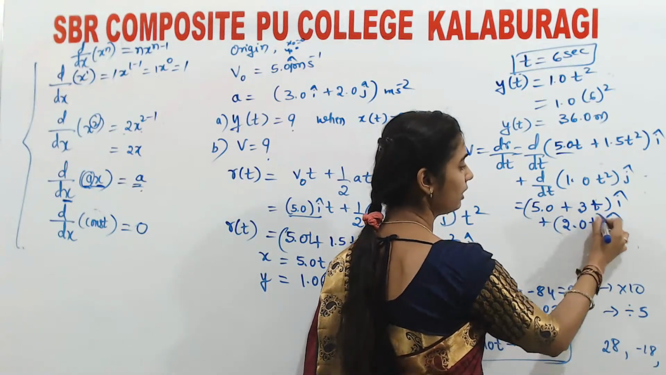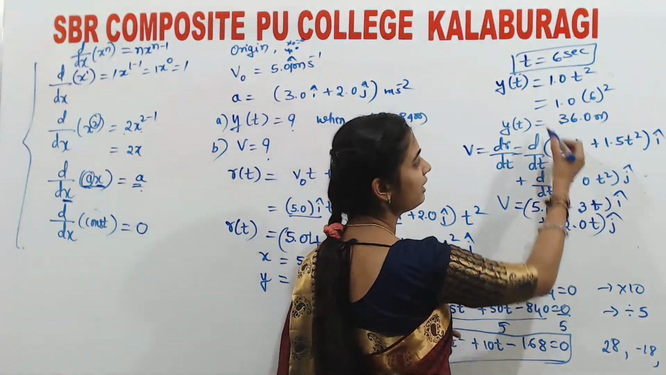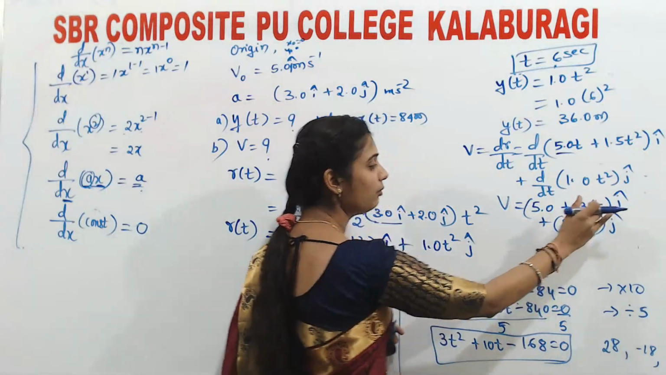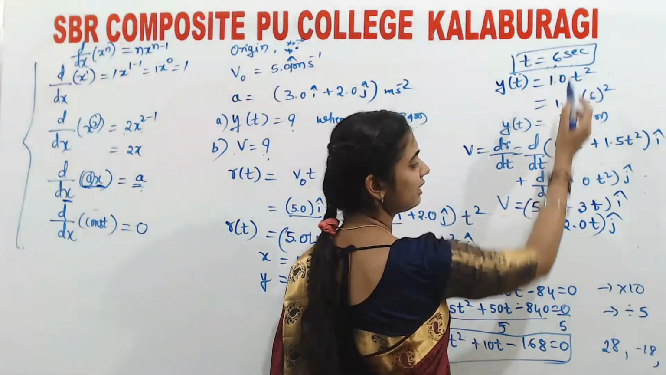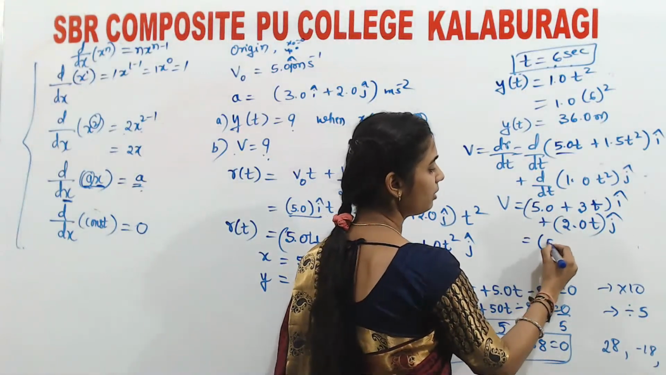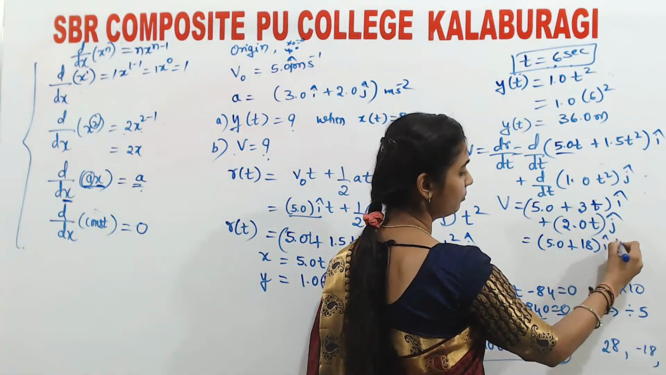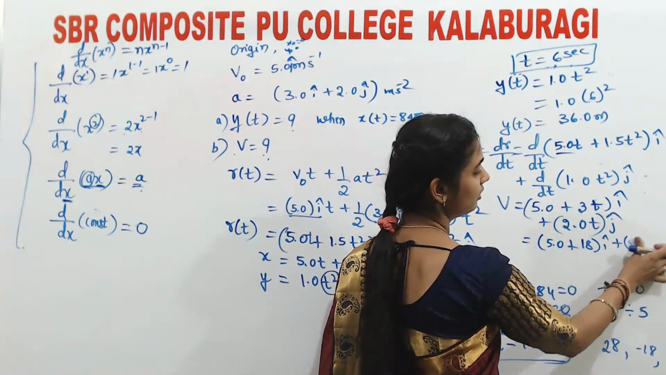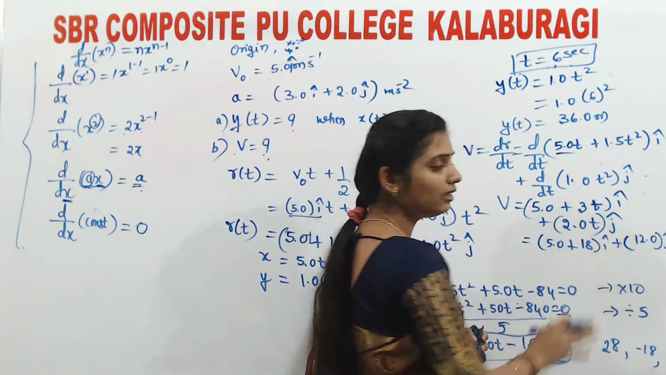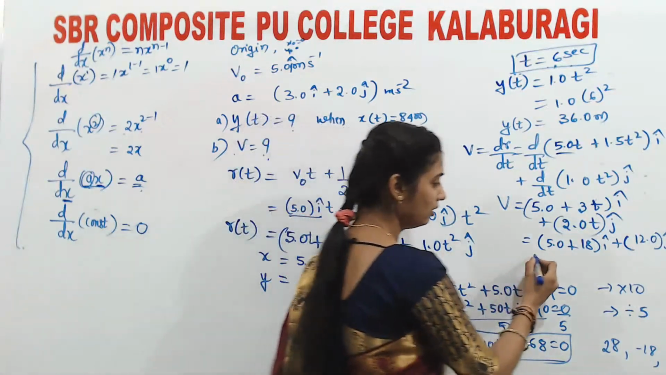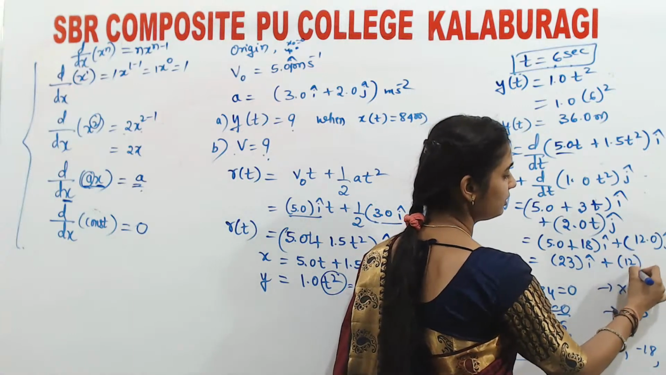Okay, so this is the value of v, and we got the time t as 6, so substitute here. They are asking for the value of v at the same time, so t is equal to 6 seconds. Substitute t as 6. What will you get? 5.0 plus 3 into 6, which is 18, so 18 i cap, plus 2.0 into 6, which is 12.0 j cap. Put the value of t as 6. Next, this is 23 i cap plus 12 j cap.